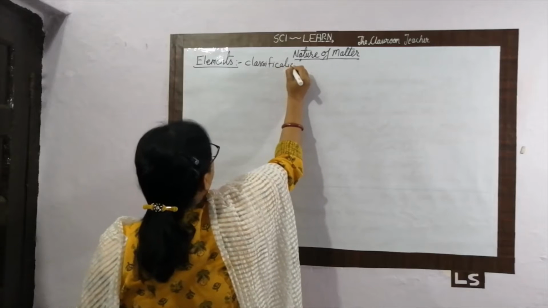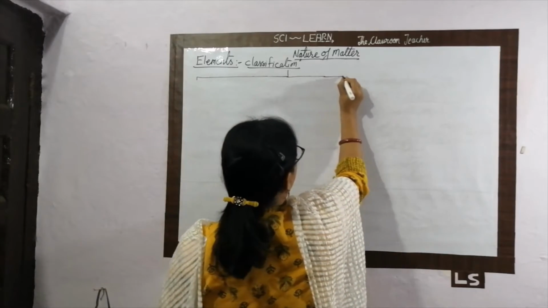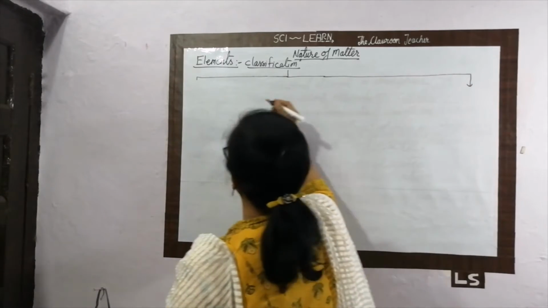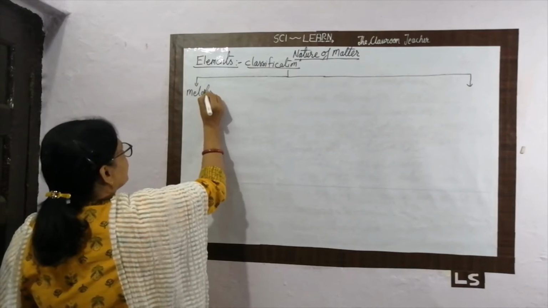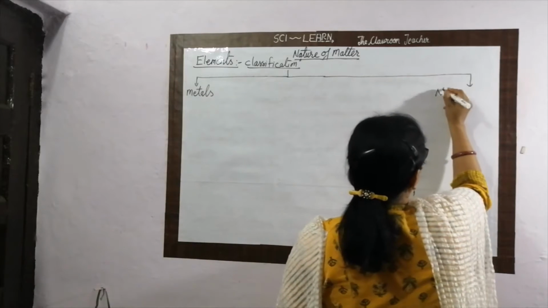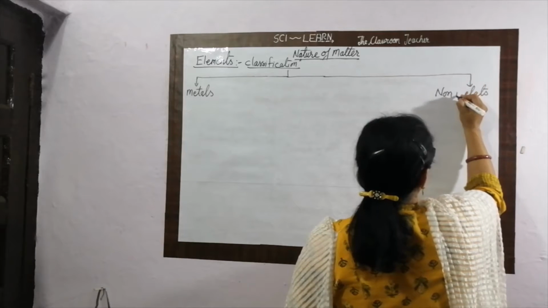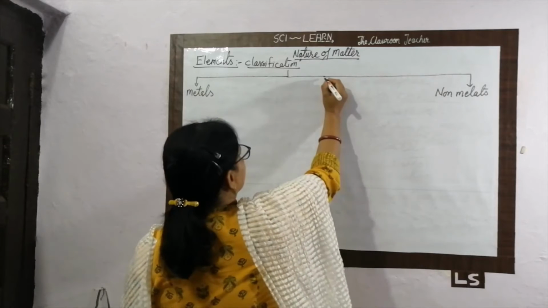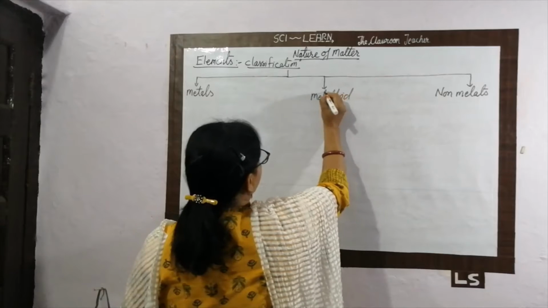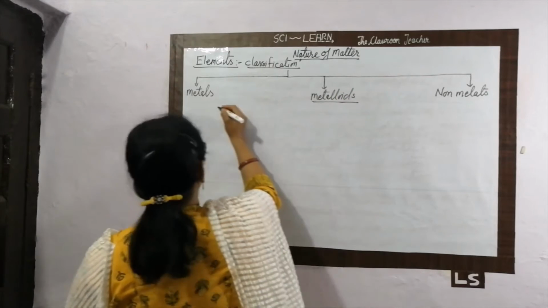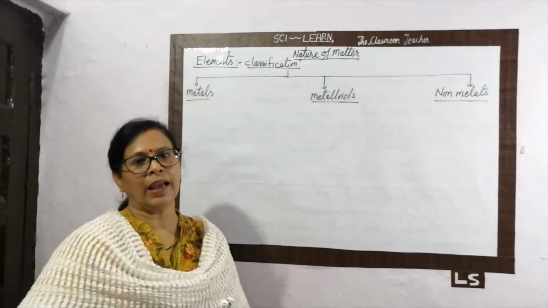The elements are classified into three types. One is called metal, another is called non-metal, and the third is called metalloid.